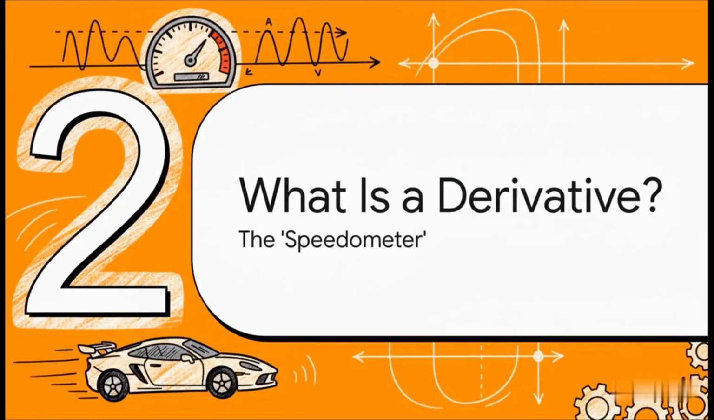So what is this derivative thing? Well, the best way to think about it is as a kind of universal speedometer. But it's not just for cars. It's a speedometer for any process or function you can dream up. It tells you the precise instantaneous rate of change at any single moment.